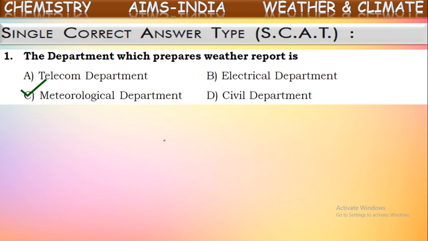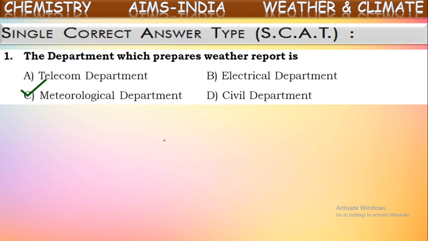These people who are working in that meteorological department, they will observe the conditions or components of weather: how the temperature is, whether it is going to rain in the upcoming days, how the wind is going to blow, and what the temperature is going to be in a particular area. These conditions will all be observed by the scientists working in the meteorological department. Okay, this gives us the weather forecast.